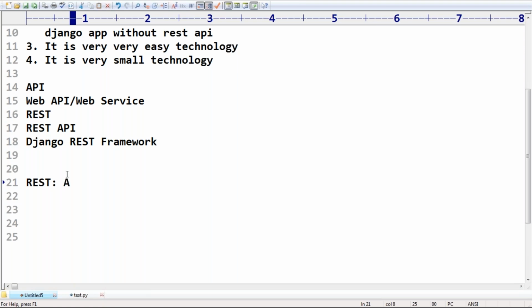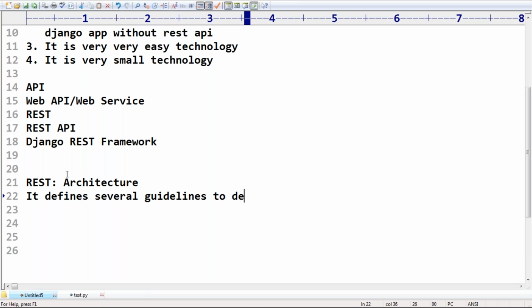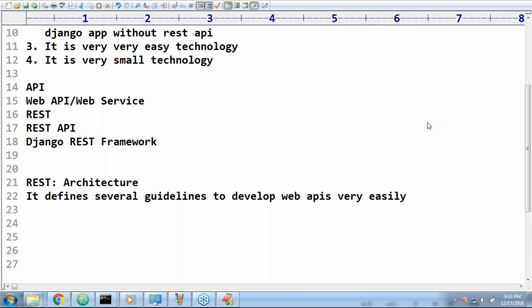It is an architectural style, and it defines several guidelines to develop web APIs very easily. Just something like a design pattern.